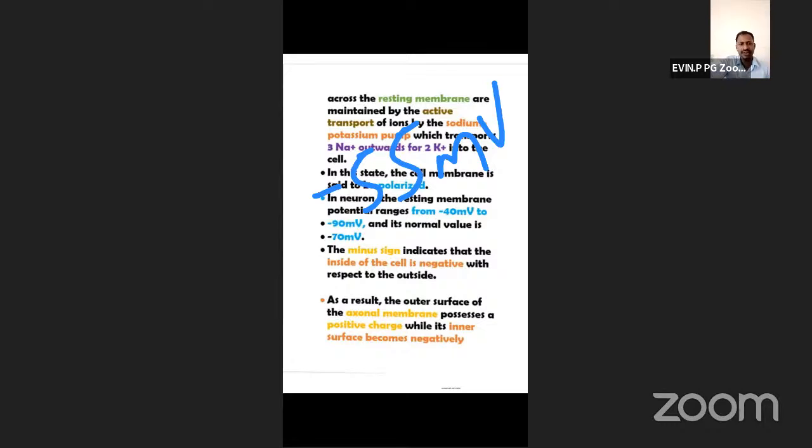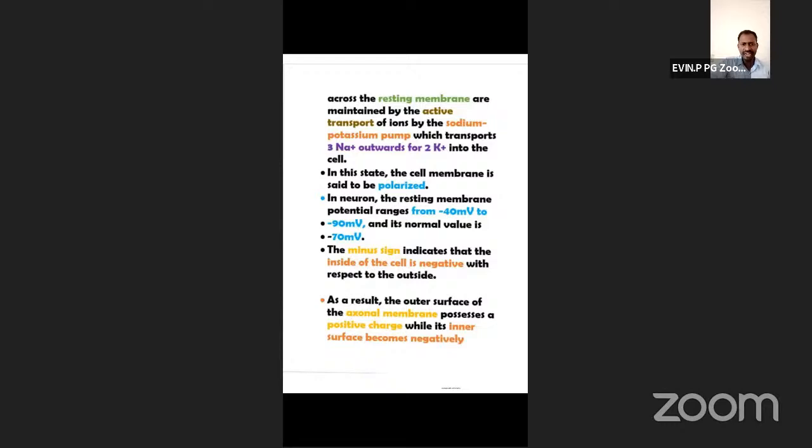The minus sign indicates that the inside of the cell is electronegative. Even though potassium ions are there, the negatively charged proteins render the negative charge inside the cell.